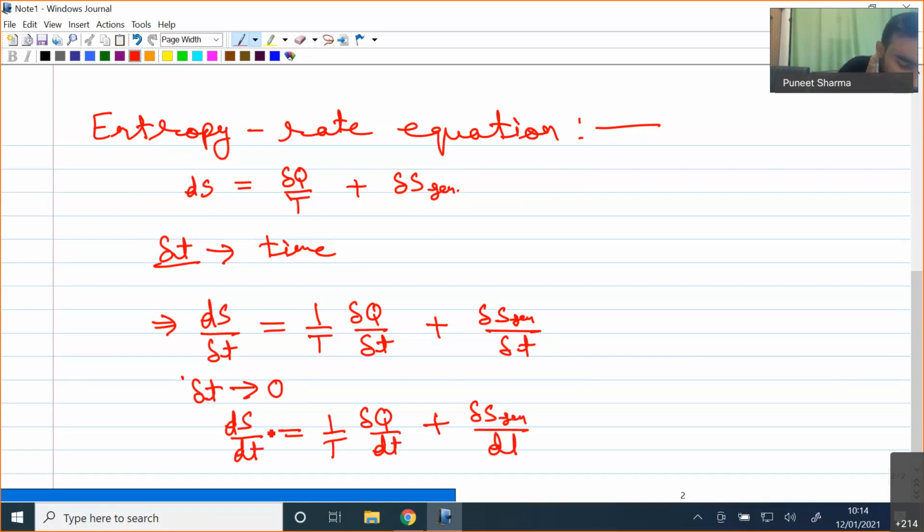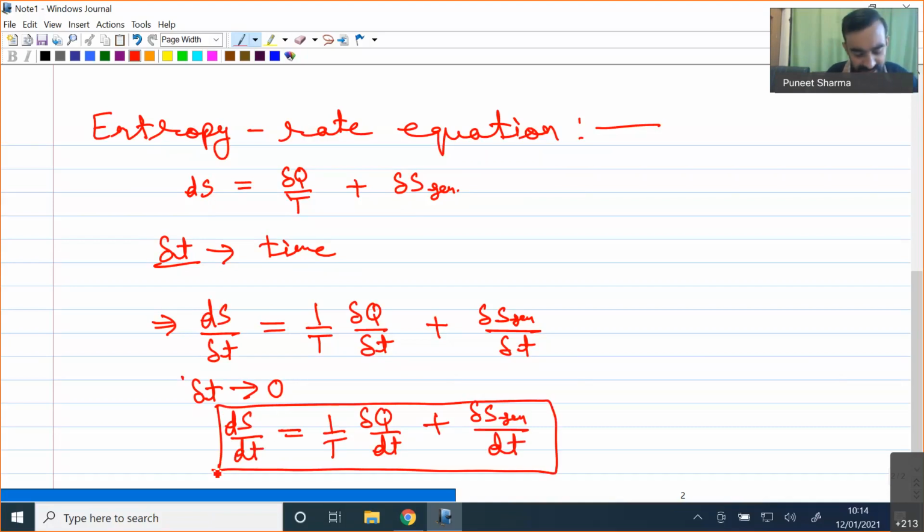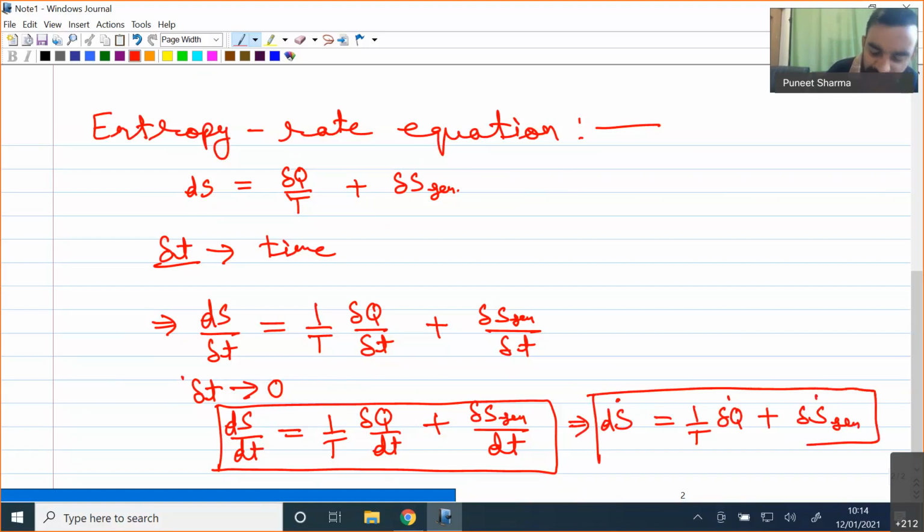This is known as our entropy equation in rate form. In the simplified form, I can also write S dot equal to 1 by T times Q dot plus S dot generation. The dot refers to taking our parameters in the rate form.